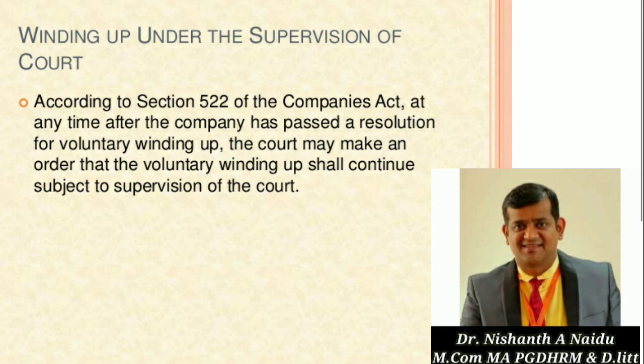So if a shareholder has lent some money to the company, he cannot adjust that lent money against the unpaid call money on shares. First he has to settle the call money of the shares, and then he should claim the debt from the company. So this is about the contributories.